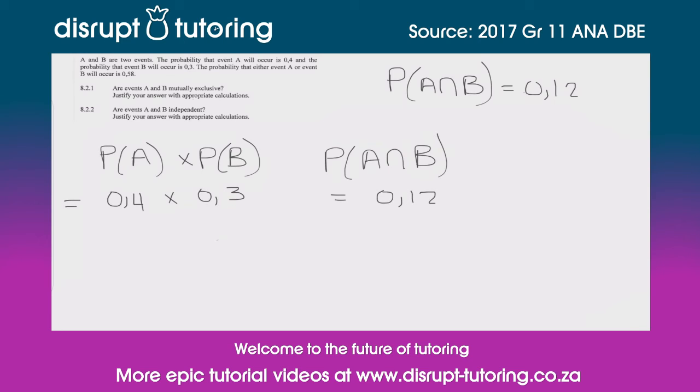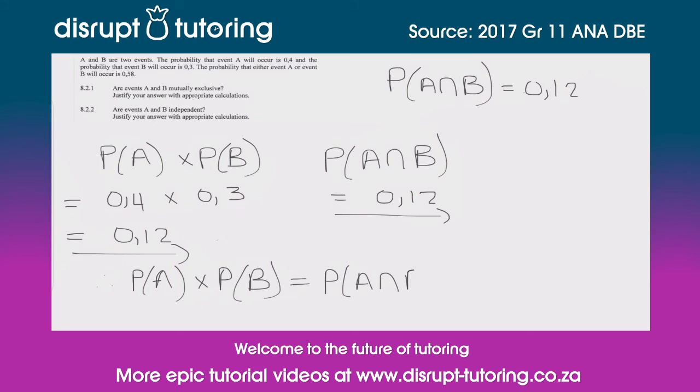Now, let's see. So the probability of A times the probability of B is 0,4 times 0,3, and that's going to give us 0,12. Now, what do we notice? We notice that, therefore, the probability of A times the probability of B is equal to the probability of A intersection B. And therefore, events A and B are independent. And that gets you the full marks for this question.